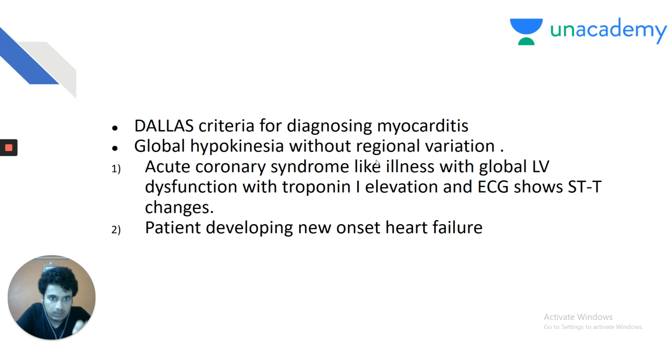So the criteria for diagnosing myocarditis, you just need to remember the name, my dear friends. It is known as Dallas criteria. There is global hypokinesia without regional variation. And myocarditis can widely present in two clinical ways. The first way is acute coronary syndrome like illness, that is, chest pain, fatigue, and sweating with global left ventricular dysfunction, with troponin I elevation and ECG showing ST and T changes. And the patient may also develop a new onset heart failure. This is also an important presentation of myocarditis. So, acute coronary syndrome like illness or patients developing a new onset heart failure, there can be two ways in which myocarditis can present.